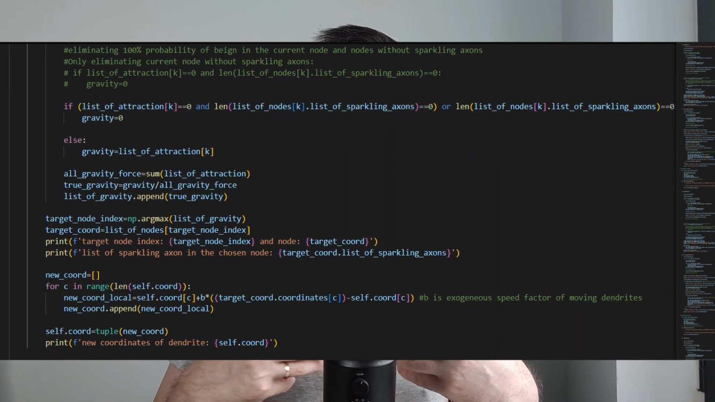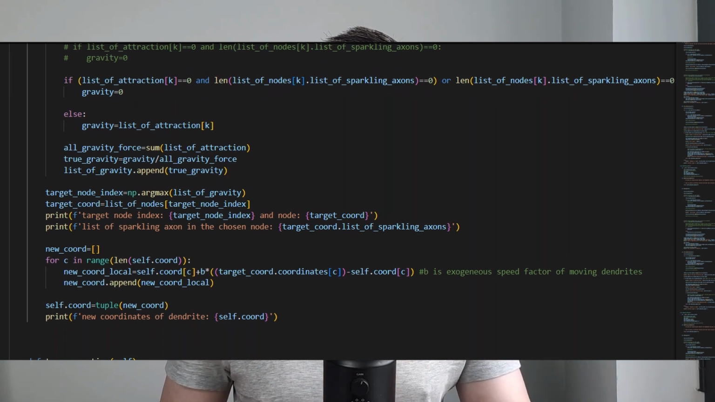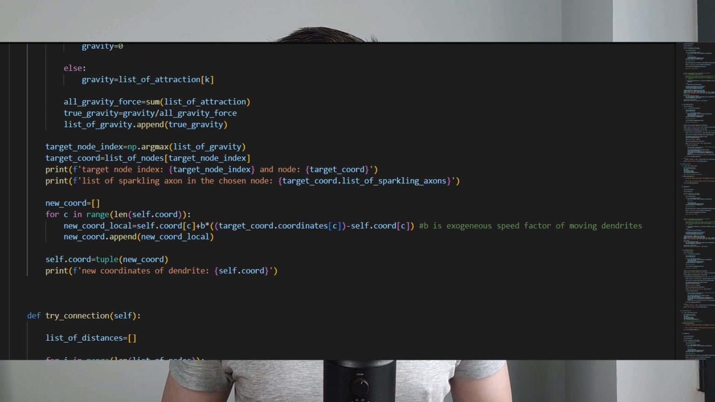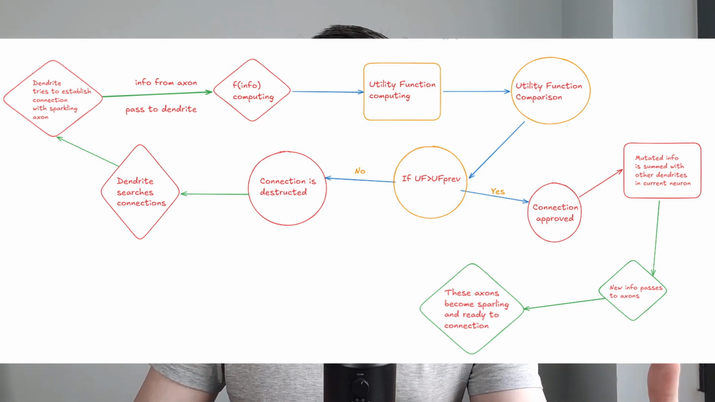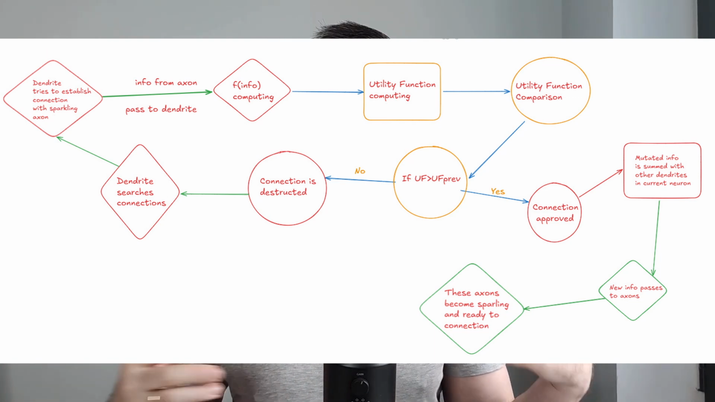Energy is the simple sum of working connections in the given node. Theoretically, energy is decaying by time. So, dendrite is attracted by a particular node and starts to move towards it, faster or slower. At the end of the time step, coordinates are renewed, and dendrite seeks connection in the closest node, if there are available sparkling axons. If all is okay, dendrite tries connection, receives information, processes it by internal function.